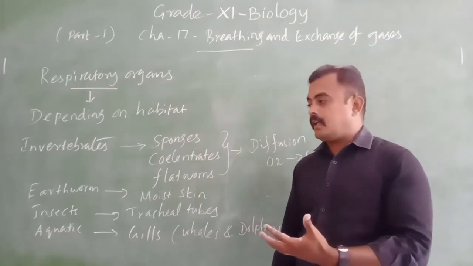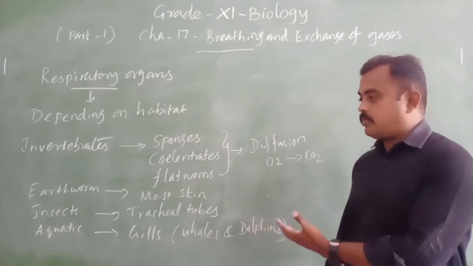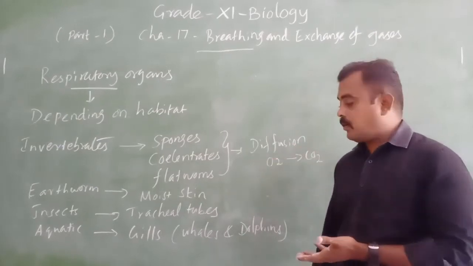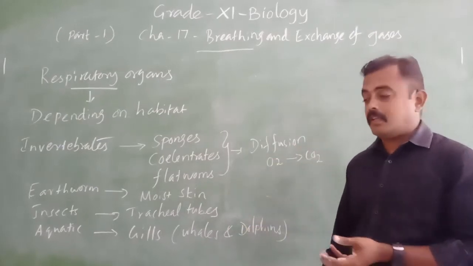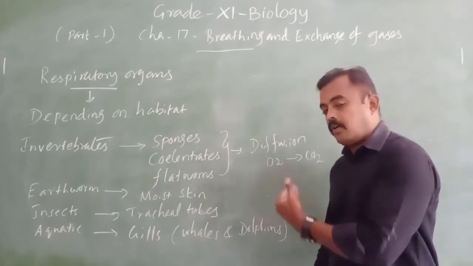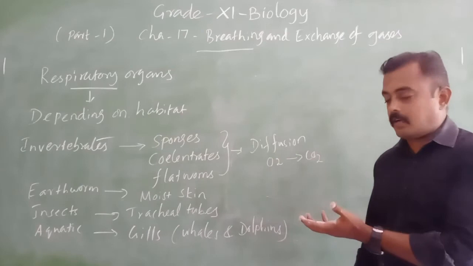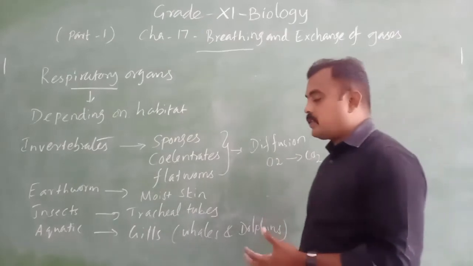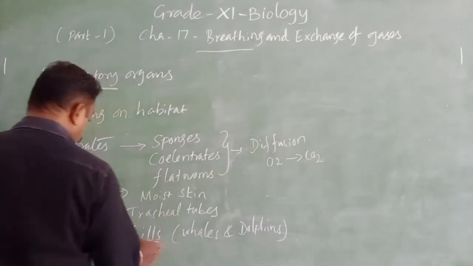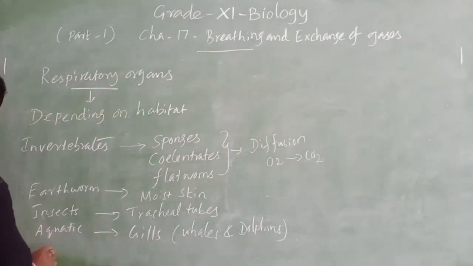Even whales come to the water surface to breathe. There they have some holes, and from the holes they take in oxygen and release carbon dioxide. So whales and dolphins use lungs. The next one, aquatic animals use gills. Next, terrestrial.